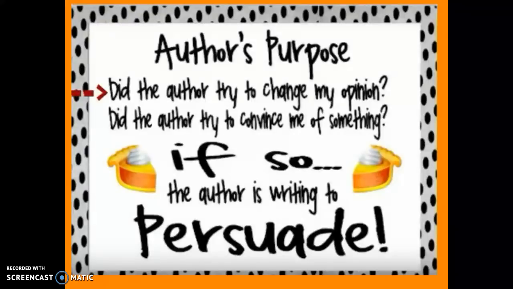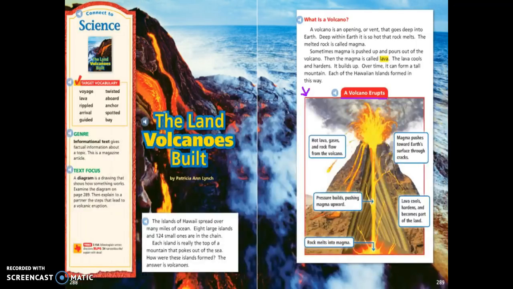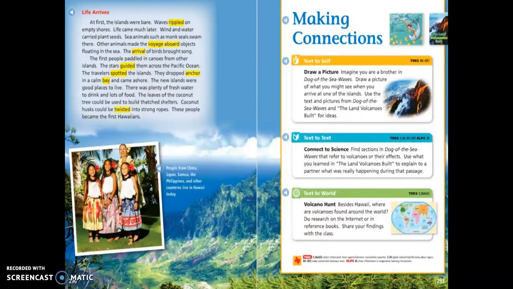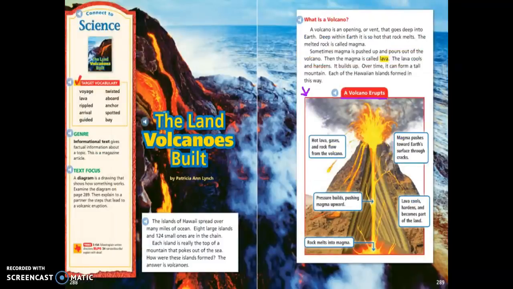So I'm going to go straight back to these questions we were talking about earlier. I'm going to ask myself, did the author try to change my opinion? Did the author try to convince me of something? So as you think back through what we read, was there any evidence here that the author was trying to convince us or talk us into doing something? Was he trying to change our opinion?